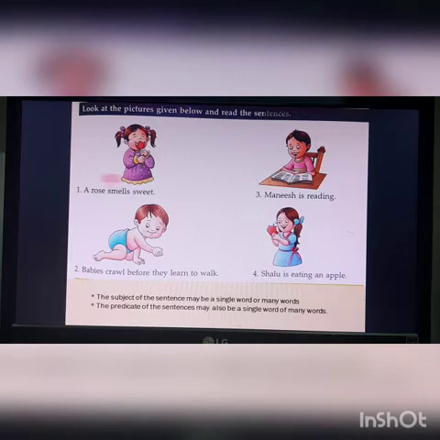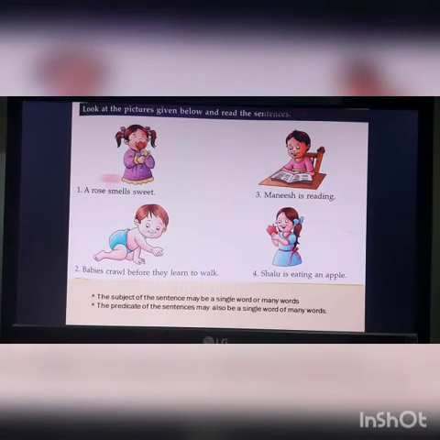Okay. So here, in the first picture, who is the doer? A rose. What is the rose doing? Smelling sweet. So a rose is the subject and smells sweet is the predicate. Number 2, babies crawl before they learn to walk. So who is crawling?